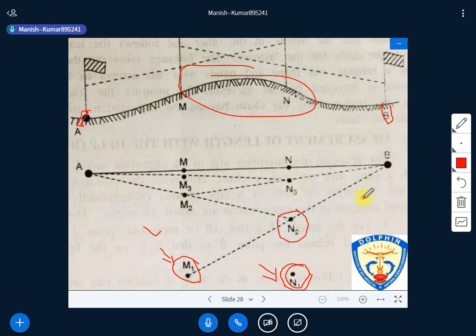Right. Now, after that, the third point. Since N1 has moved to N2, now the person at N2 directs the person at M1 to move to the point M2, and again the condition is that A, M2 and N2 will be in the same straight line. Is it clear?